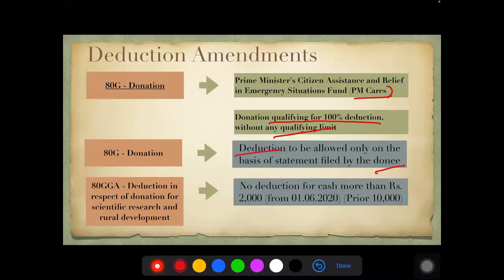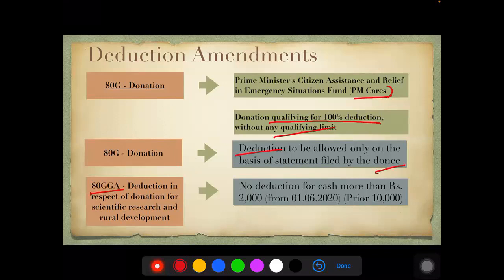80GGA. So any kind of donation made with regard to scientific research and rural development. So basically, for having, if PGP, yes, that section.